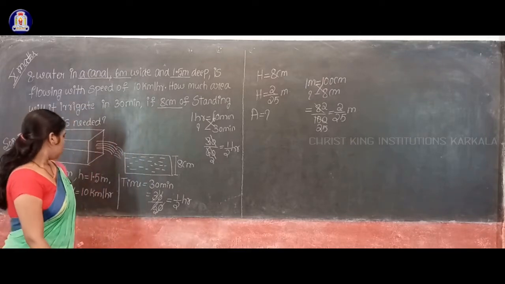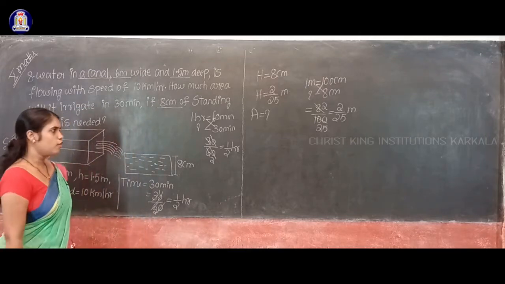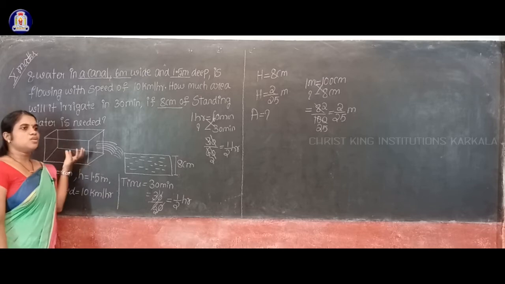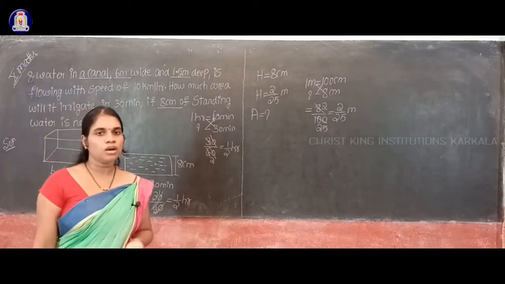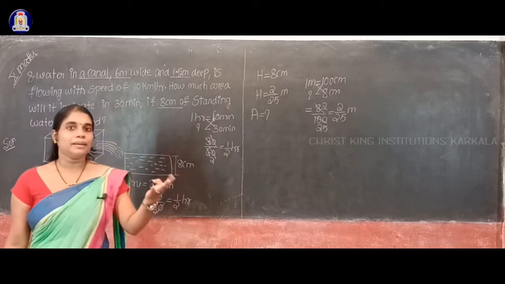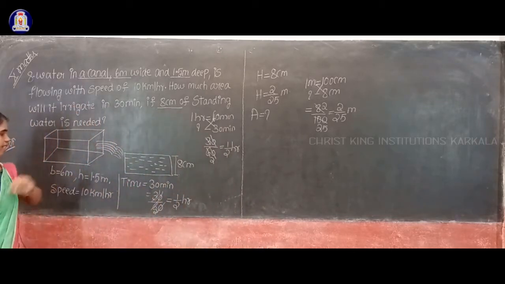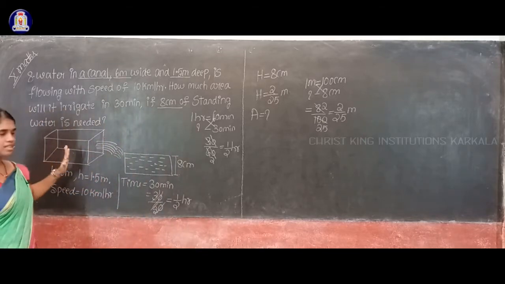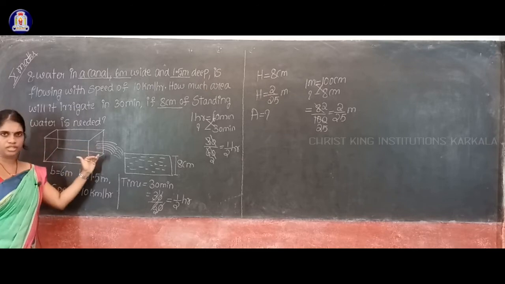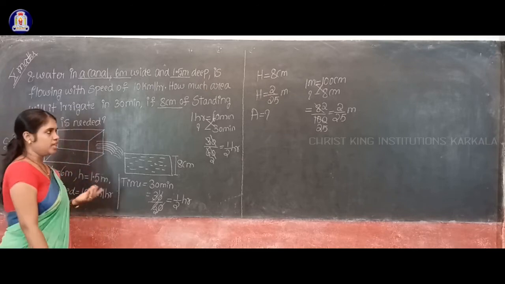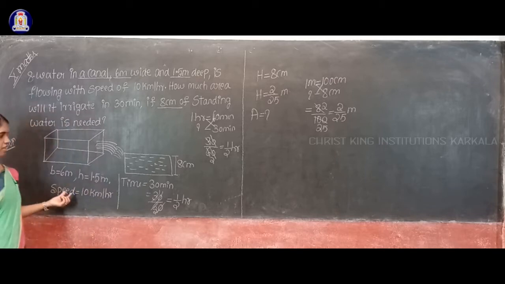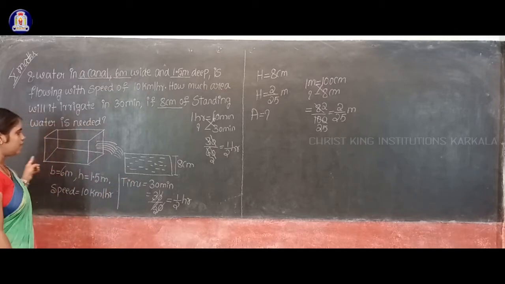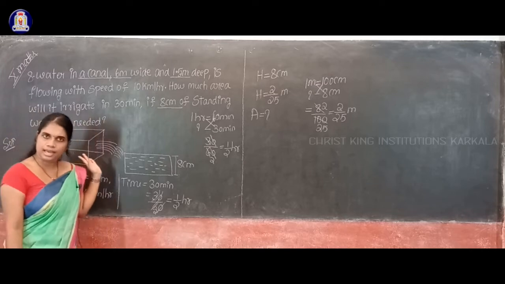Okay students, so first of all, this is a cuboid, isn't it? To use the volume of the cuboid, what is your formula? Volume of a cuboid is given by LBH. So here the breadth value and H value are given, but the length value is not given, isn't it? So the length of this cuboid is nothing but the distance covered by this water. Here the speed value is given, and time is also given. By using this speed and time, shall I calculate the value of distance covered by this water in this canal? Yes.